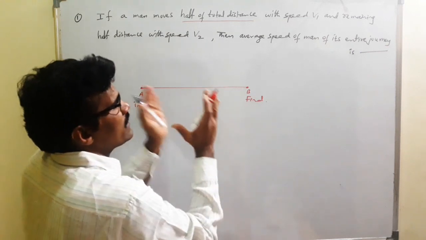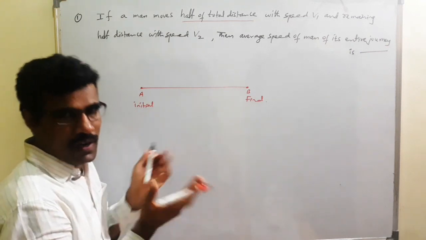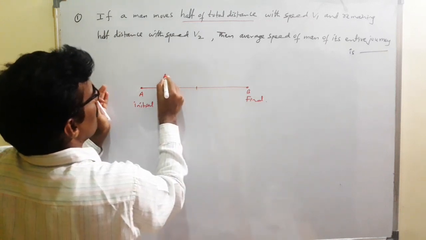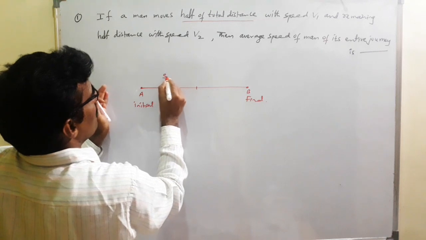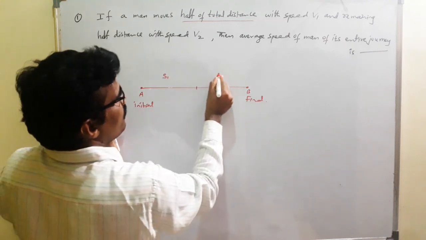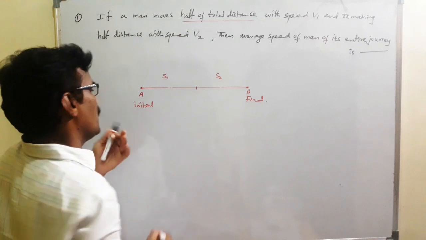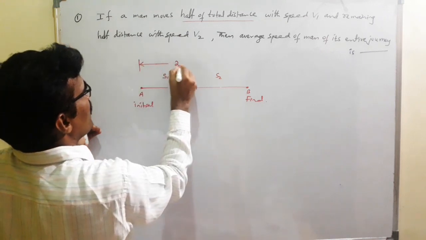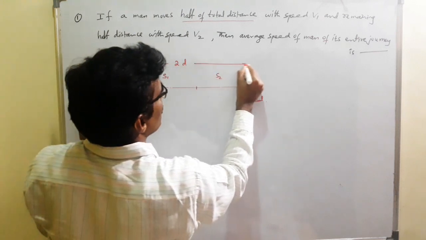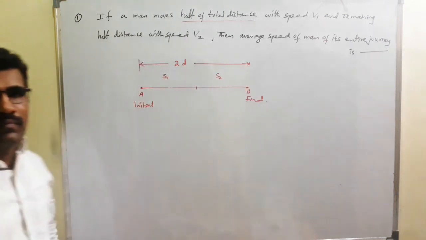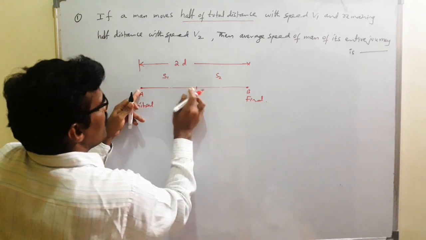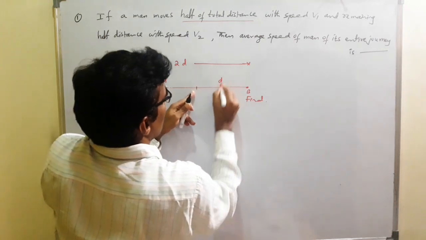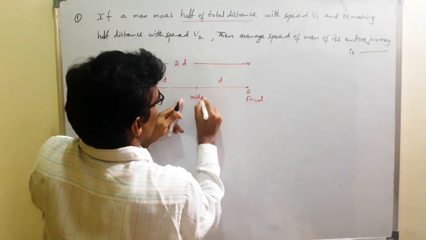The total distance is divided into two parts, half distance S1 and remaining half S2. Total distance between them, suppose we take 2D, no problem. Is that 2D, sir? So here to here is how much? D, sir. This is the midpoint.